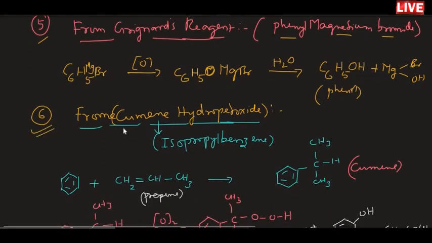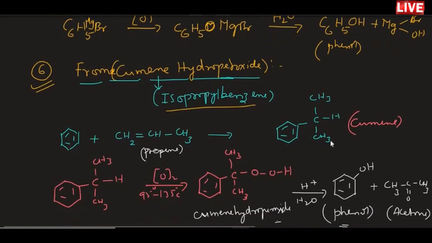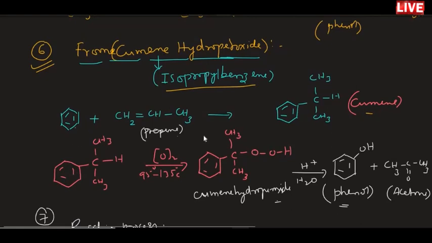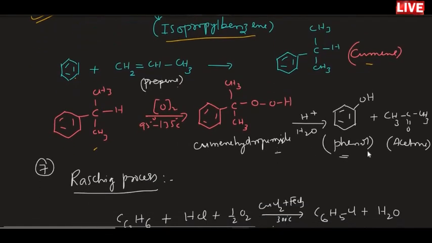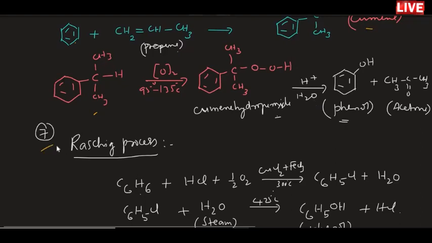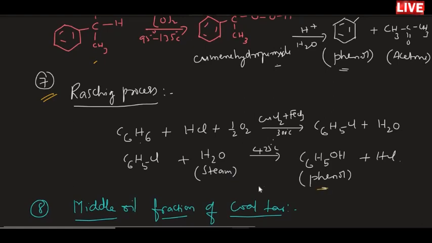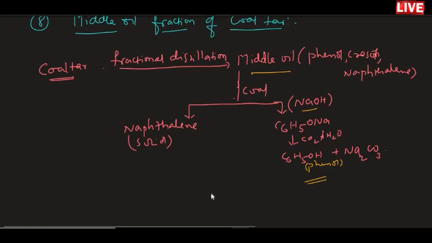And the sixth one, the most important for examination, is from cumene hydroperoxide. Isopropyl benzene is called cumene. From the preparation of isopropyl benzene, cumene is obtained: benzene with propene gives isopropyl benzene, cumene. That cumene is subjected to oxidation, and cumene hydroperoxide is obtained. After that, we got phenol by acidification. Another important method we saw is the Raschig process, and we got phenol in this process also. Finally, the middle oil fraction, a generalization of the industrial methods, gave phenol.